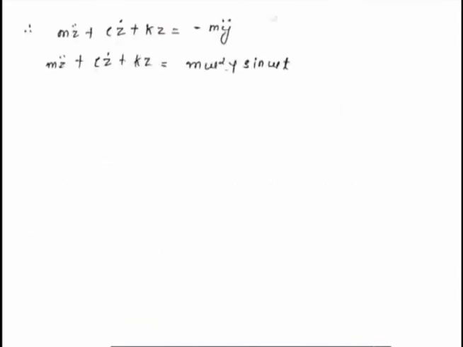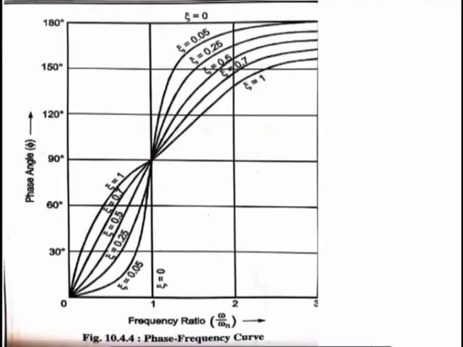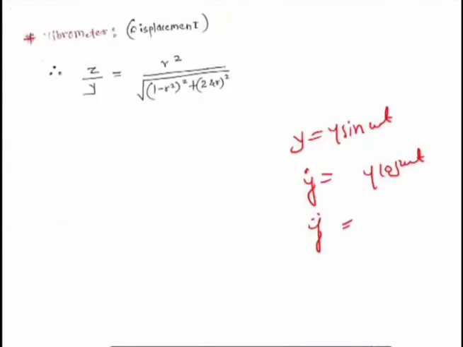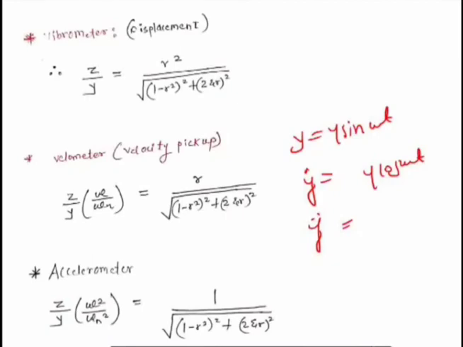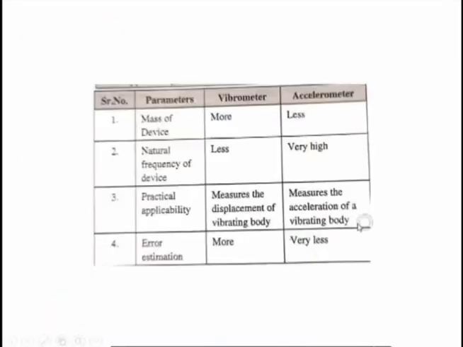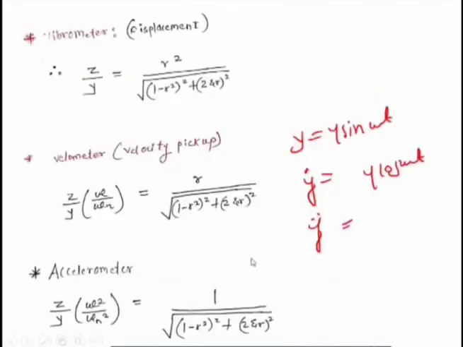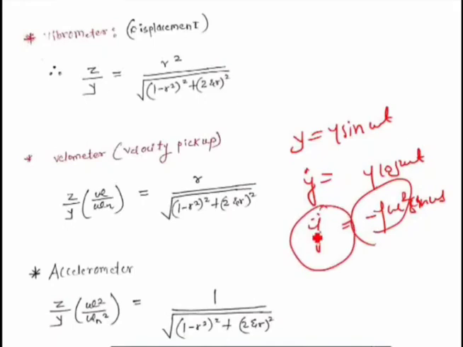I'll move on to the next slide. Okay, so y double dot is equal to minus y into omega square into sine omega t. So this minus y into omega square indicates the acceleration, that is the y double dot, right?